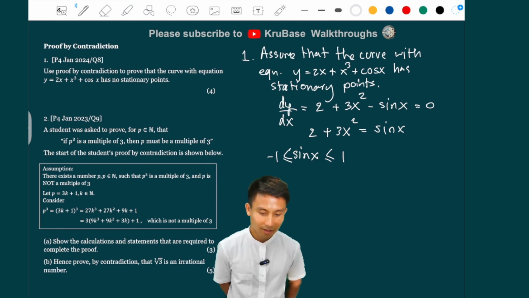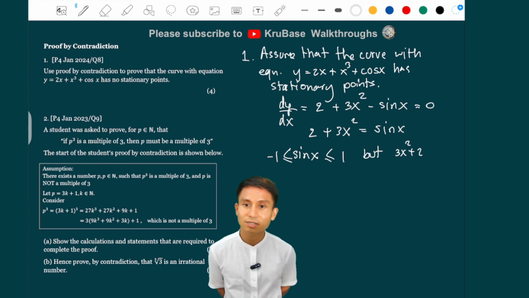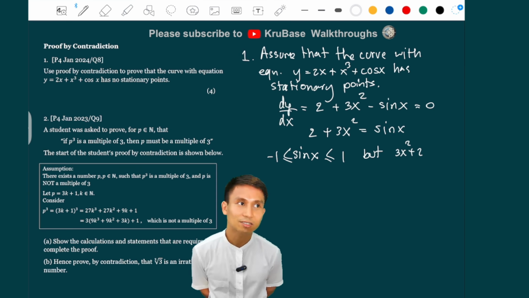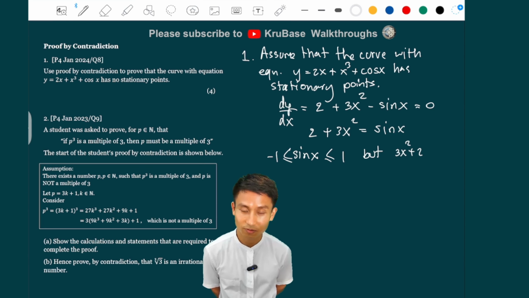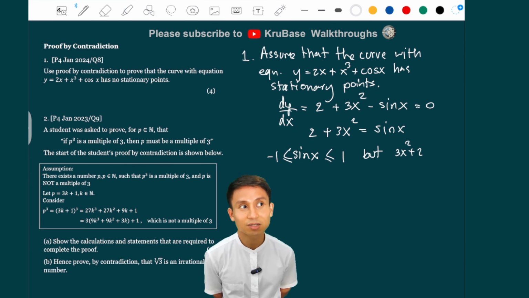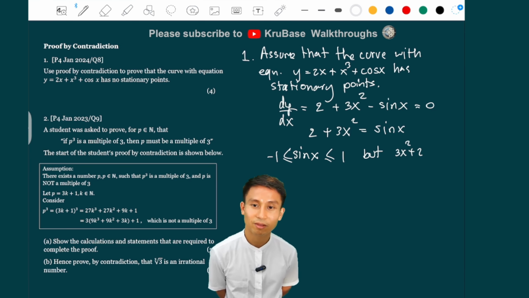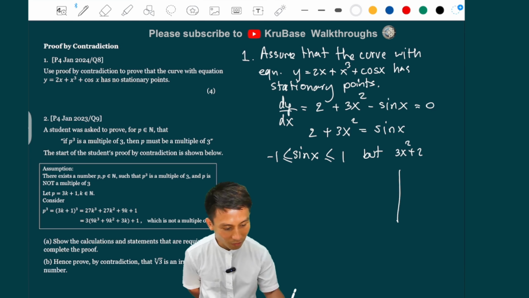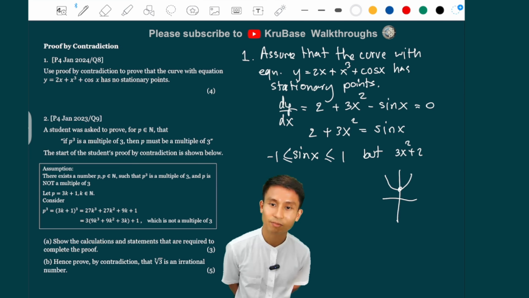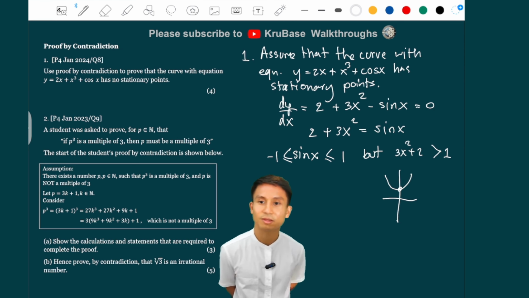But then for the 3x squared plus 2, x squared is greater than or equal to 0. But then if you add 2 to that amount, then it is always greater than 0. In fact, it is always greater than 1. It's like if you plot the graph there, it's going to be a parabola, and the minimum point is 2, isn't it? So that function is always greater than 1.